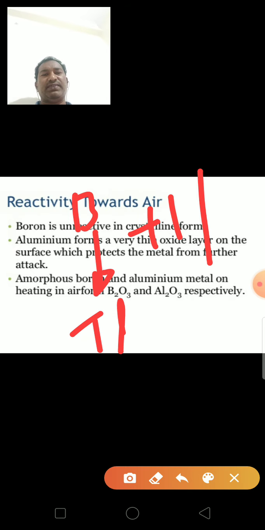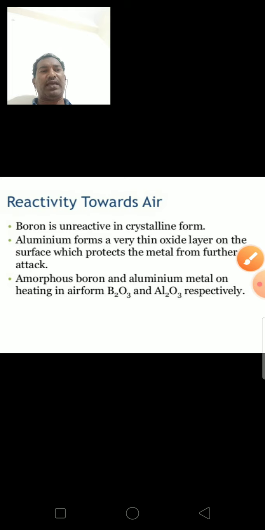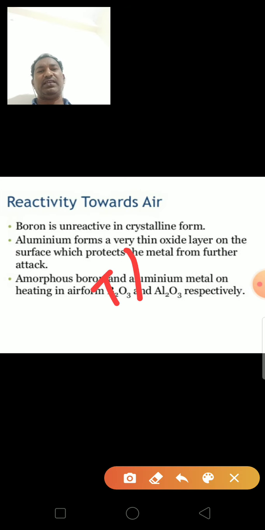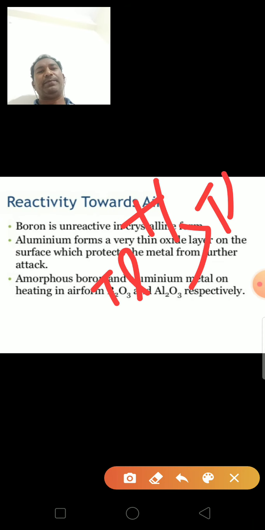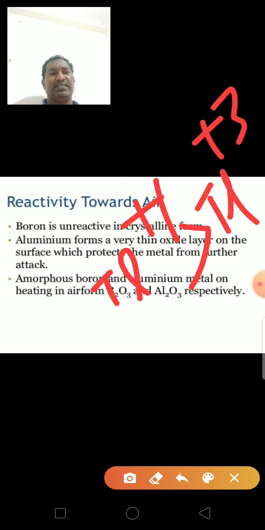Thallium exists in the +1 oxidation state because the +1 oxidation state is more stable than the +3 oxidation state. Thallium has both +1 and +3 oxidation states, but +1 is more stable than